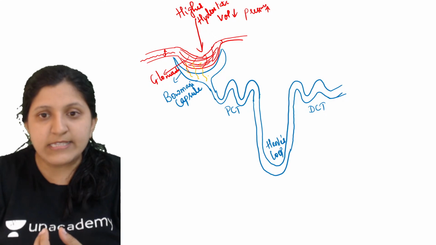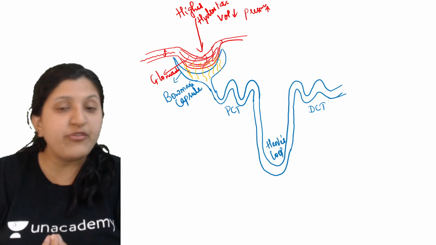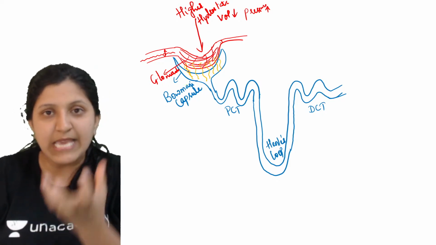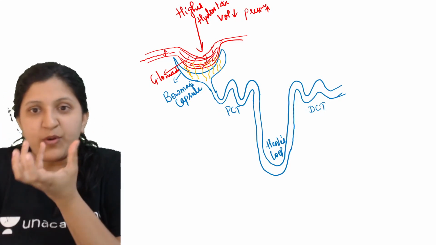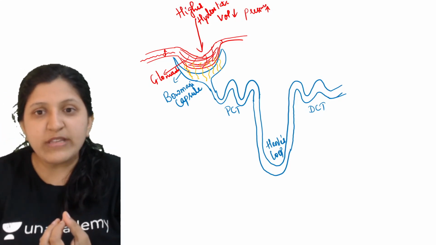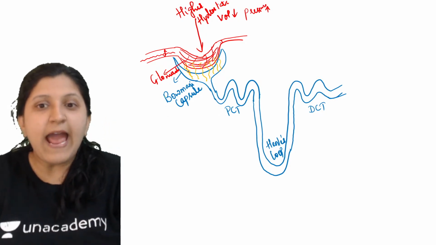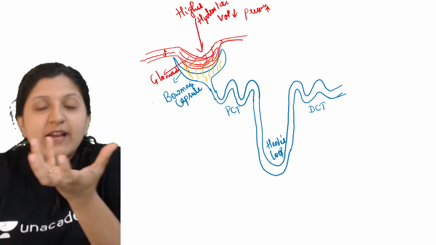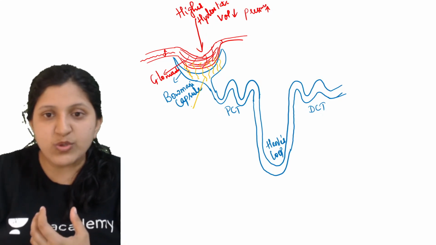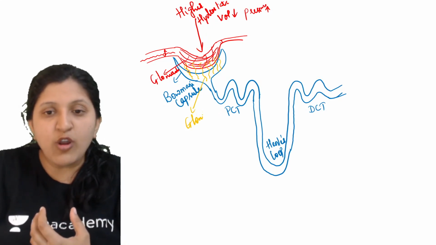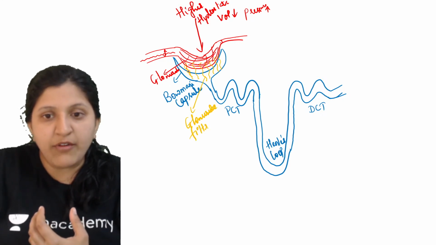So it is mainly this glomerular filtrate. Most of the liquid part of the blood will get filtered here into the Bowman's capsule. The Bowman's capsule is like a cup which receives this filtrate. The glomerulus is a filter which is filtering the blood, and the Bowman's capsule is like a cup which is taking this filtrate. This liquid we call the glomerular filtrate.